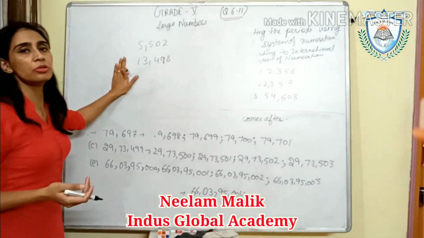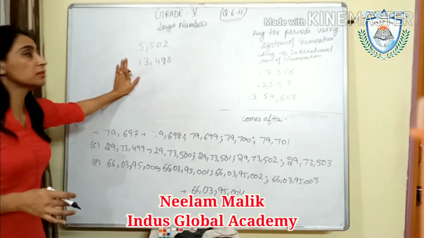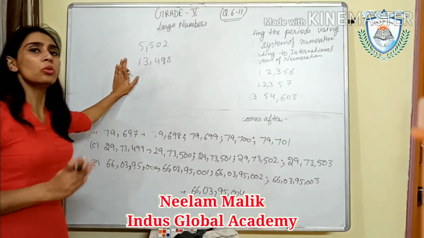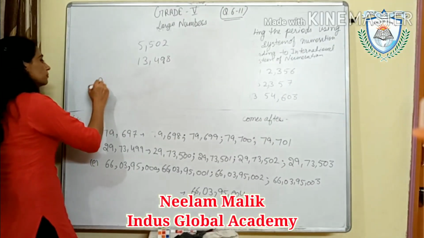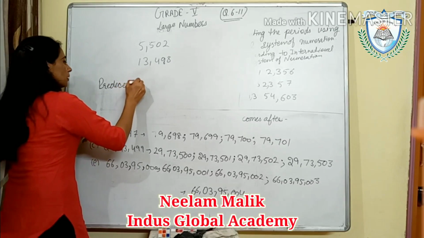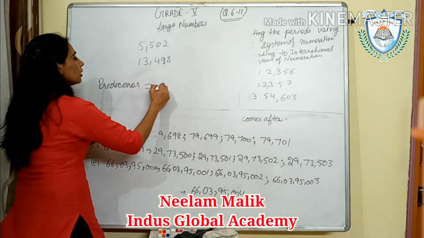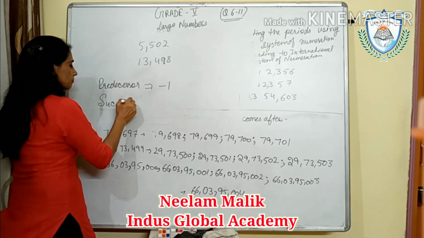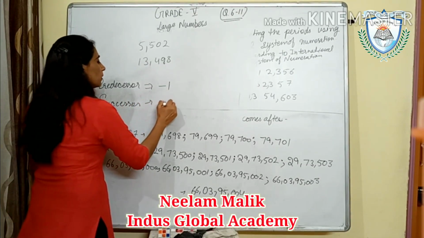If we have to find out their predecessor and the successor, what is the predecessor? Predecessor means preceding number. You have to do -1 in the predecessor. And in the successor, you have to do +1.